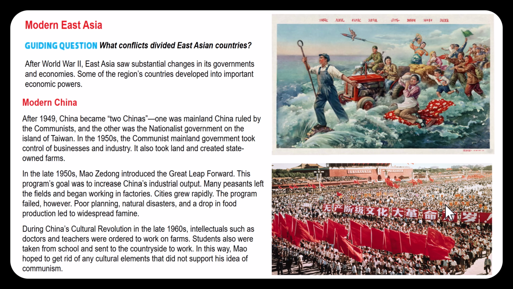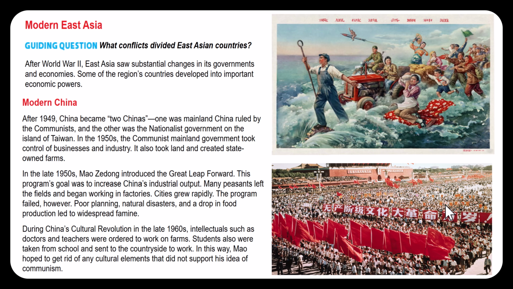During China's Cultural Revolution in the late 1960s, intellectuals, such as doctors and teachers, were ordered to work on farms. Students also were taken from school and sent to the countryside to work. In this way, Mao hoped to get rid of any cultural elements that did not support his idea of communism.